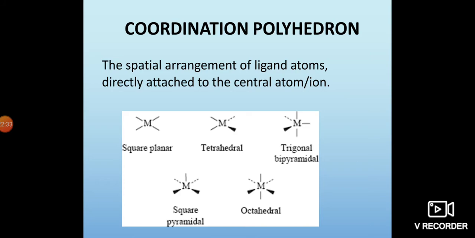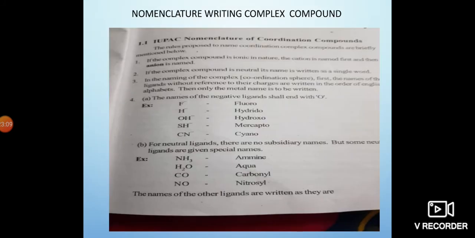For coordination number 5, it may be trigonal bipyramidal or square pyramidal. Then coordination number 6, the structure is octahedral. This is nothing but the spatial arrangement of the ligand atoms which are directly attached to the central atom, known as the coordination polyhedron. Due to that, we can know the structure of the coordination compound.